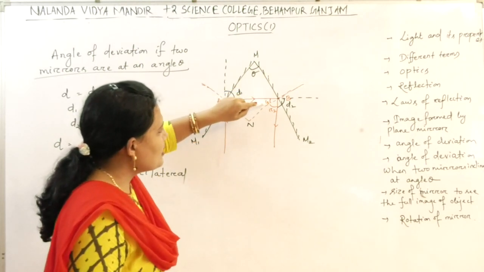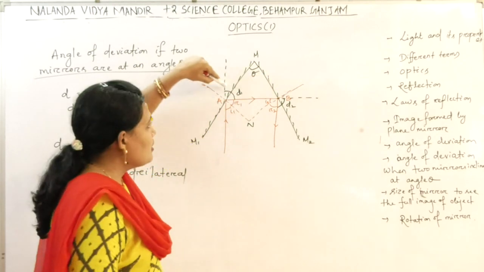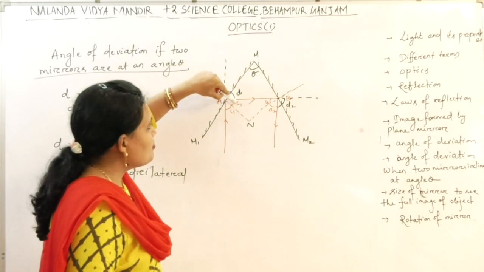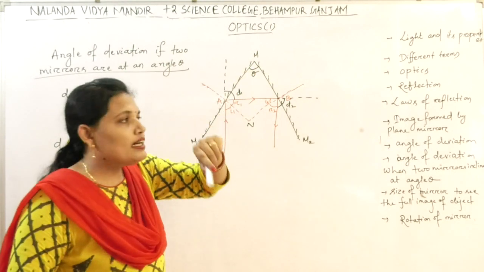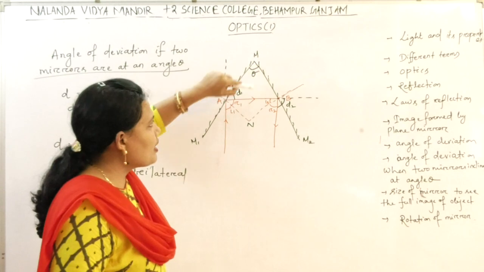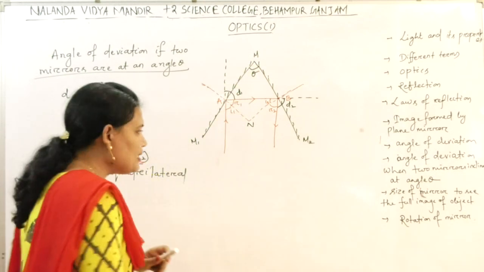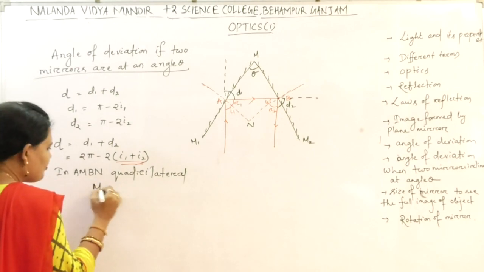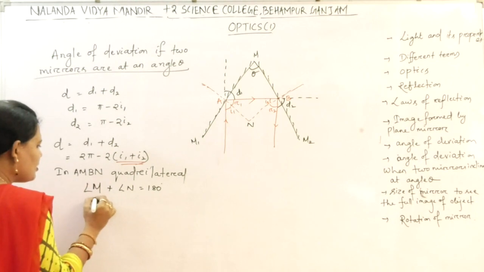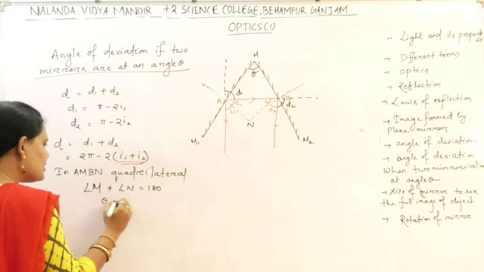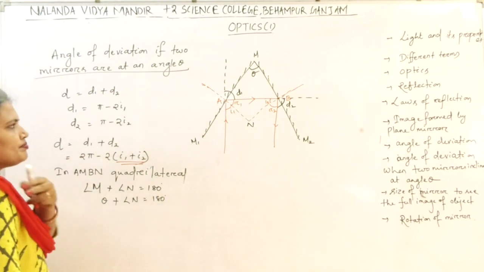This is your 90 degree because this is the normal. All of you are getting clear? This is 90 degree and this is 90 degree, so these two angles add to 180 degree. So what are the remaining two angles? M and N. So M plus N must be equal to 180 degree. Angle M is nothing but our theta. Theta plus angle N equal to 180 degree.